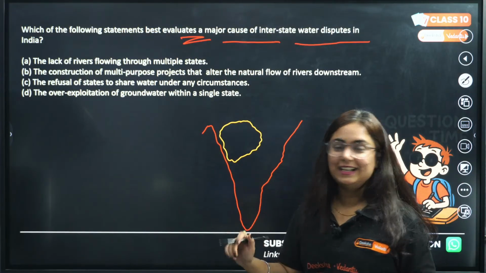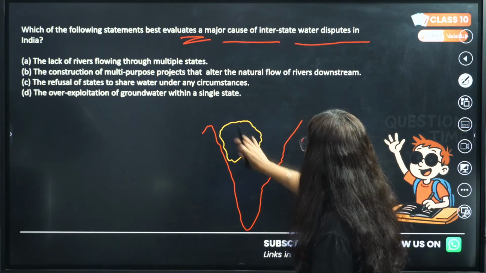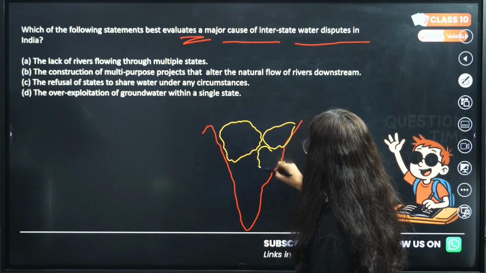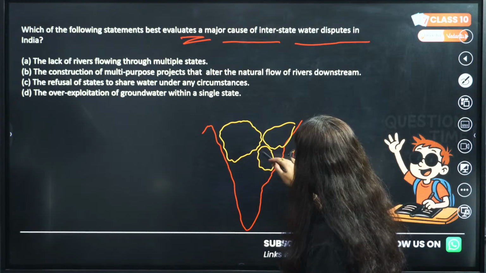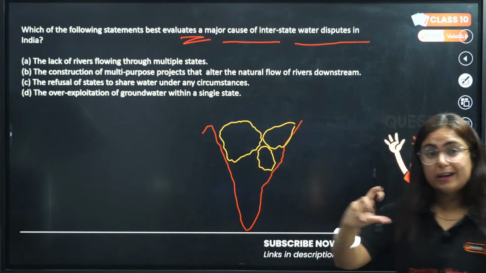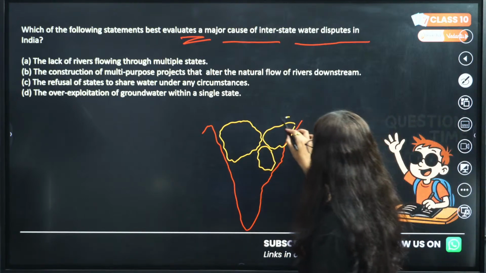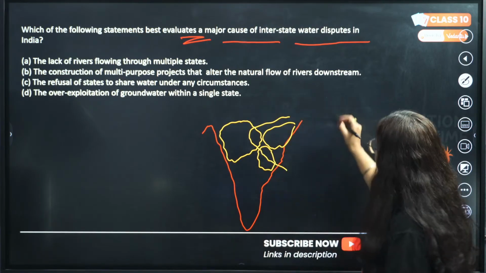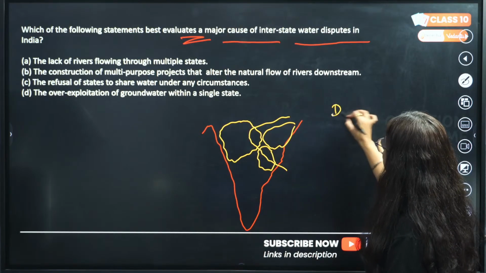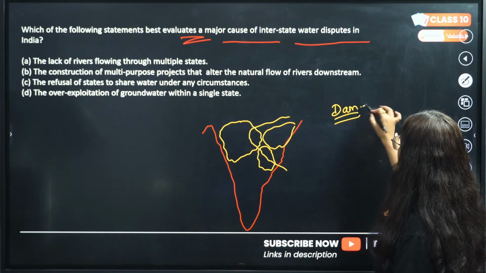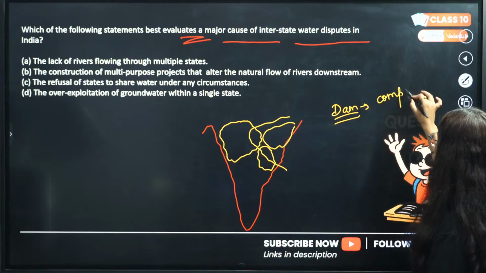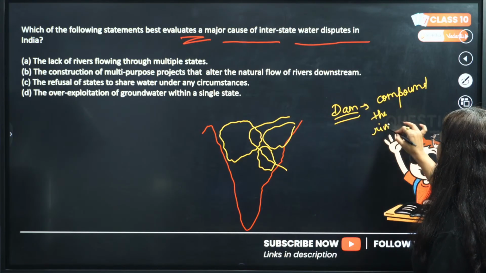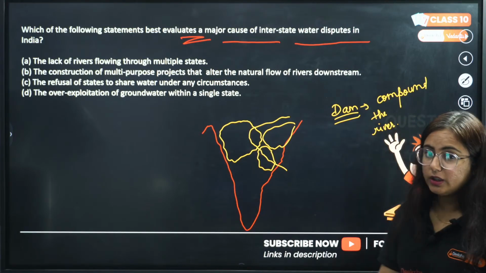So if we see, this is Maharashtra, then we have Andhra Pradesh, then we have Telangana. Now what happened? A river, Godavari for example, flows from this region, right? And now it is decided that a dam will be constructed to hold the river water. This was the decision taken, right?